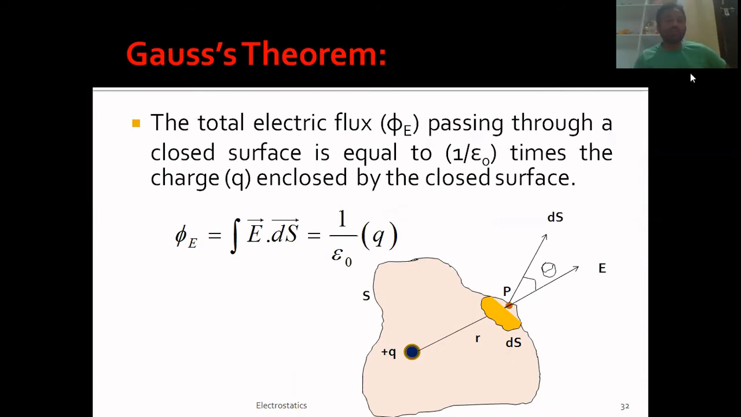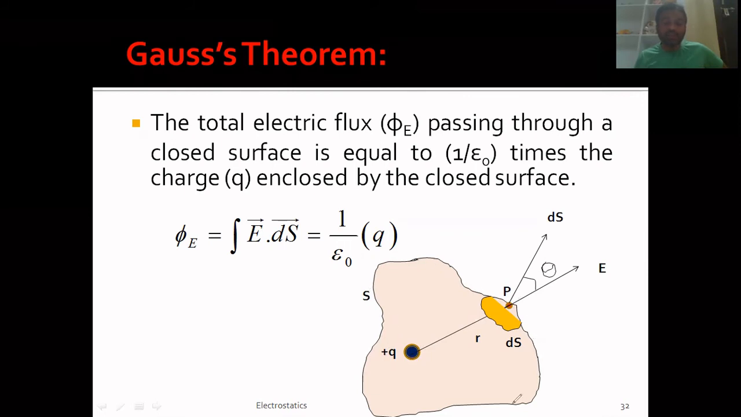Gauss theorem is nothing but the total electric flux passing through a closed surface will be equal to 1 by epsilon 0 times the charge enclosed by the closed surface. To understand that, let us take a marker here. Let us assume that this is a positive charge plus Q, which is present inside the closed surface. This is the closed surface that I am considering. So this closed surface is a three-dimensional body, right?